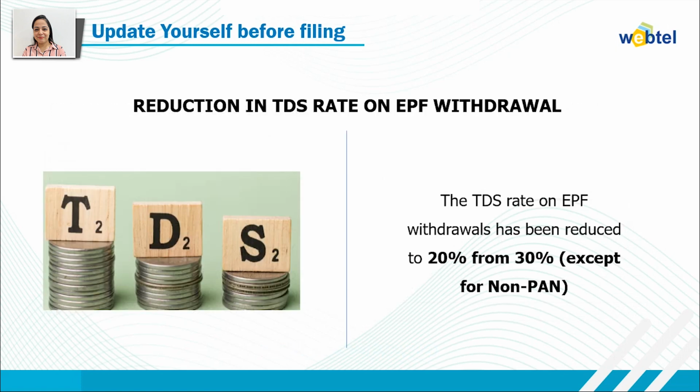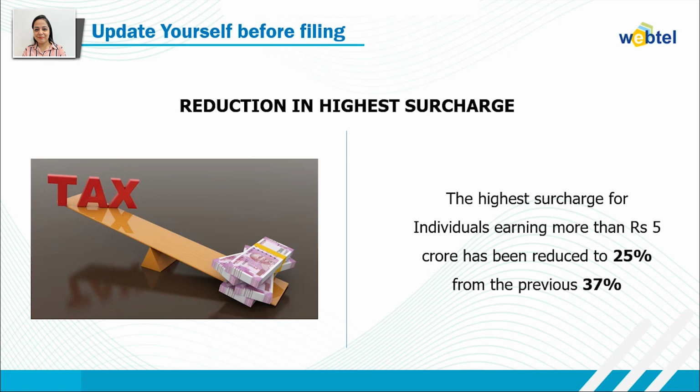Then there is a reduction in TDS rate on the EPF withdrawal. The TDS rate on EPF withdrawal has been reduced to 20% from 30%, except for the non-PAN taxpayers. And also there is a reduction in the highest surcharge rate. That is, if a person is having income more than 5 crores, then earlier they needed to pay 37% surcharge, but for the assessment year 2024-25, they need to pay 25% surcharge.